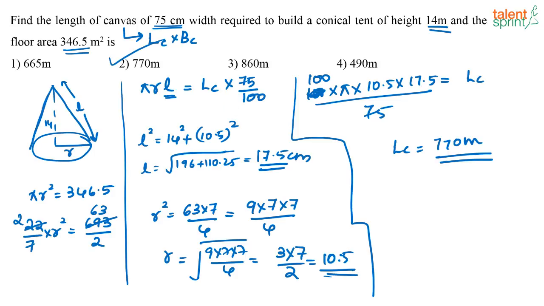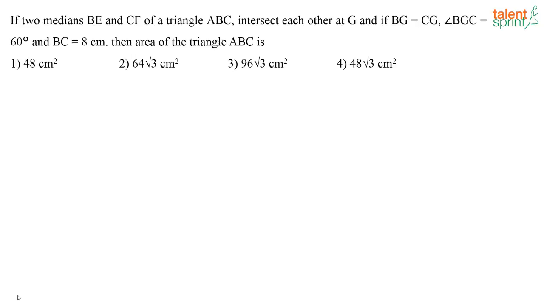So Shubham has got the answer. Shubham also says she got 770 meters. Good. I hope the concept is clear. When it comes to the examination, if this question comes, I don't think you should solve it. You should skip it.